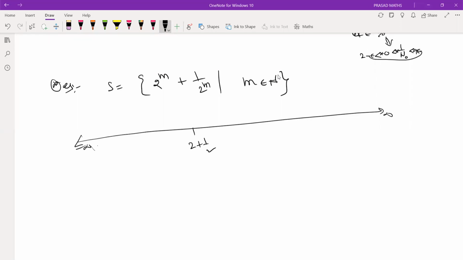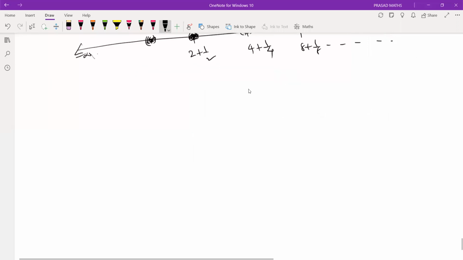2 plus 1/2, 4 plus 1/4, 8 plus 1/8. So I'm going to take a very small teeny neighborhood, which does not contain any point other than the point itself. Is it a limit point? No. So the set of limit points is empty, which is inside the set.